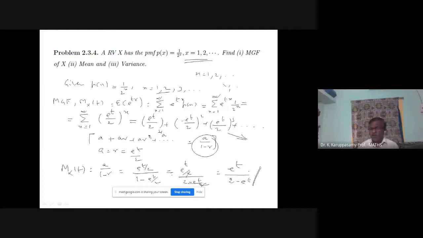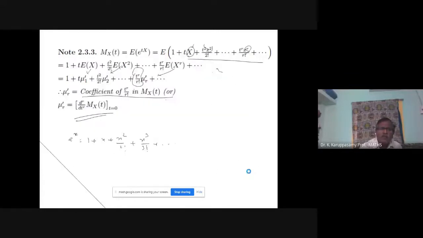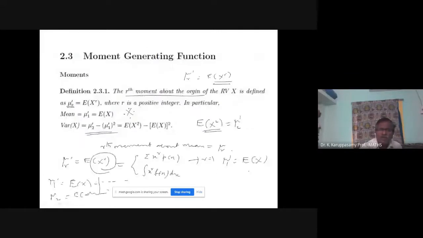So finding the moment generating function part is over: e power t divided by 2 minus e power t. What next? Mean and variance I want to find out. Your mean formula is mu1 dash.